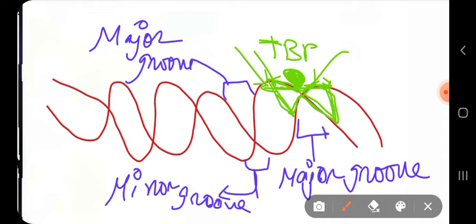So, simple thing: the TATA box binding protein binds to the TATA box at the minor groove region. The minor groove is not a wide groove, it is a short groove region, not so deep. When the TATA box binding protein binds, it distorts the DNA structure. It widens the minor groove, making more space. A platform is created so that other proteins, the transcription factors, can access and bind to the promoter region. And it also causes bending of the DNA at an angle of 80 degrees.